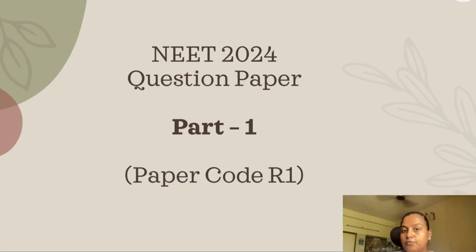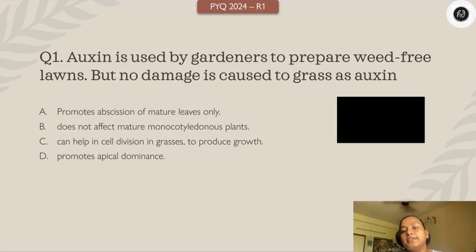Okay, let us begin, children. So let us see the first question. We are going to discuss part 1 and the paper code is R1. Auxin is used by gardeners to prepare weed-free lawns, but no damage is caused to grass, as auxin A. promotes abscission of mature leaves only, B. does not affect mature monocotyledonous plants, C. can help in cell division in grasses to produce growth, and D. promotes apical dominance. Clear with the question? Your time starts now.